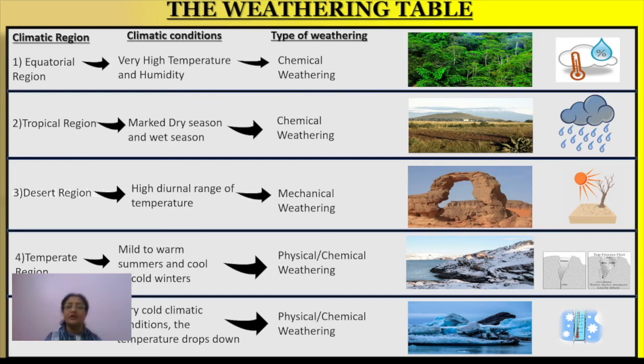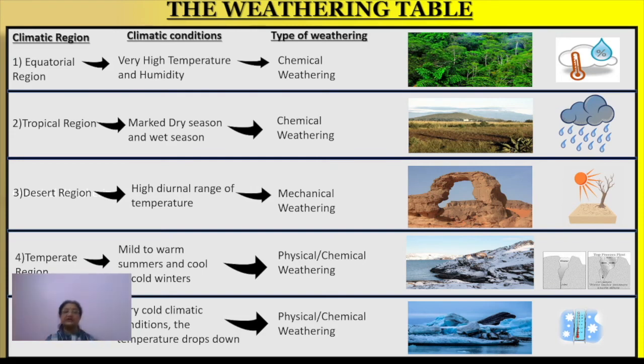Suppose tropical region. Tropical region, again, has a dry season and a wet season, very clear in that area, right? You will find a very clear dry season without any rains, and there is a proper rainy season. During that period you will find chemical weathering can be seen most. And even in the tropical region, wherever the vegetation and living beings can be seen in large number, there you will find biological weathering can be seen most, okay. Otherwise it is good for chemical weathering.